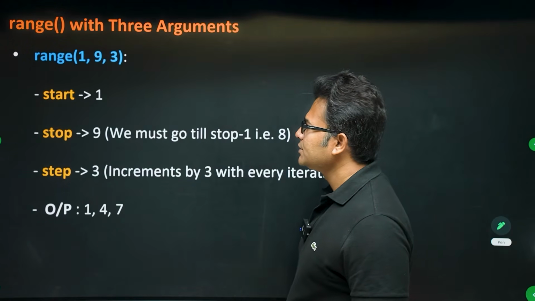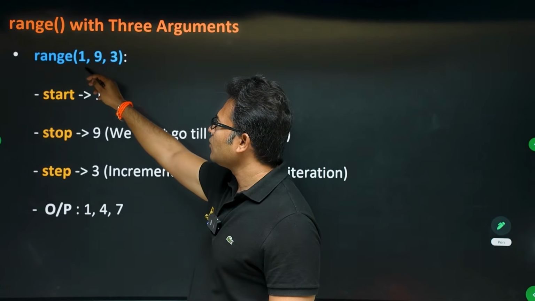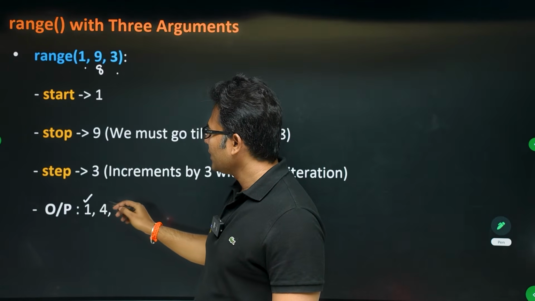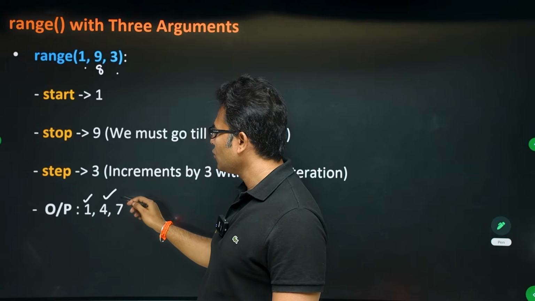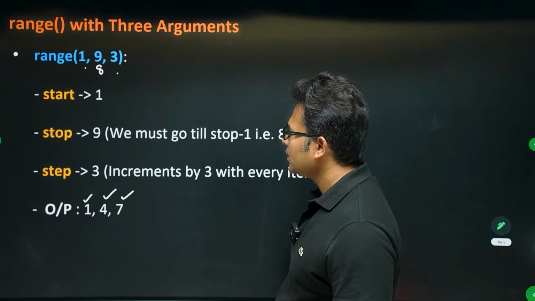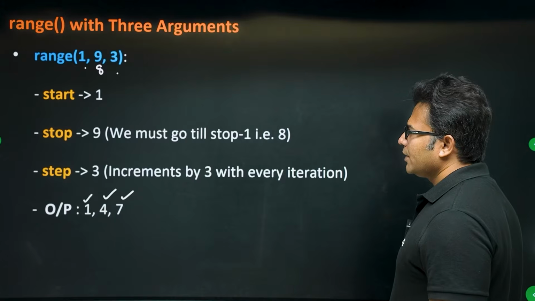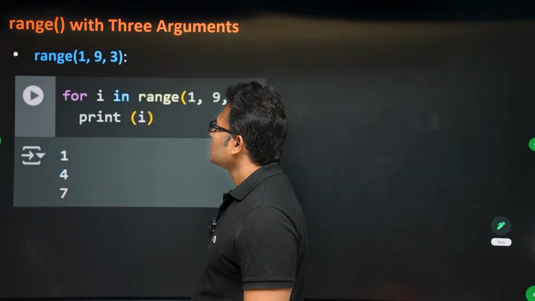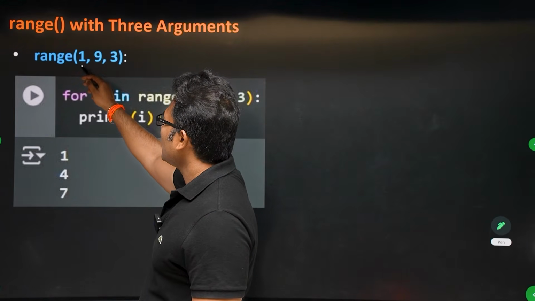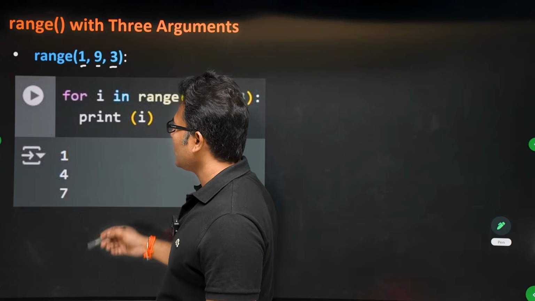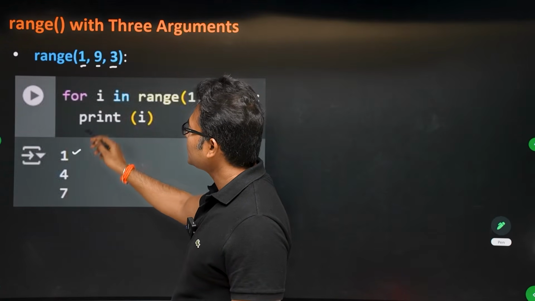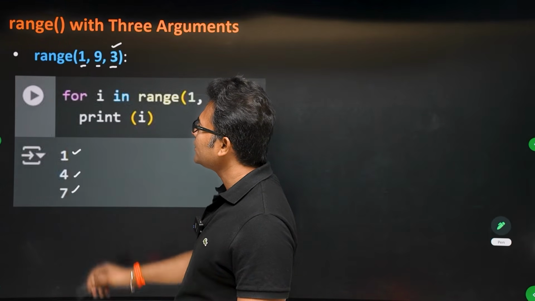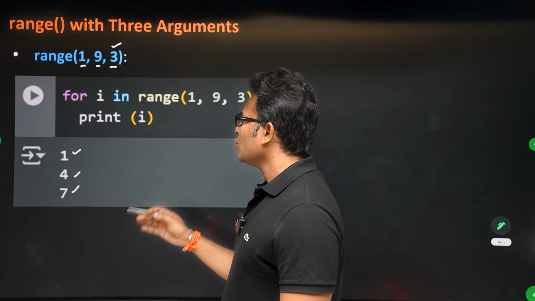Now if you increase the step size to 3, then what happens? Starting at 1, ending at 8, and steps is 3. So 1, 4, 7, right? And it is the same thing here, range(1, 9, 3). Even if you do it in Colab, you will get the same. So starting with 1, steps are 3, and we are going till 8, not going beyond 8.